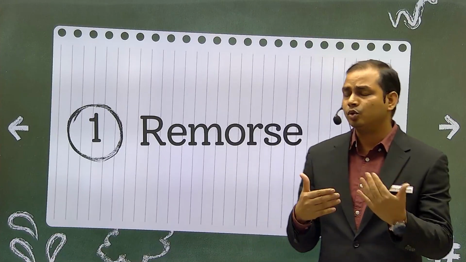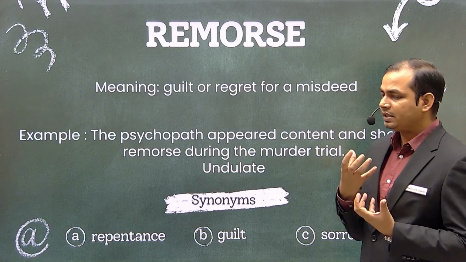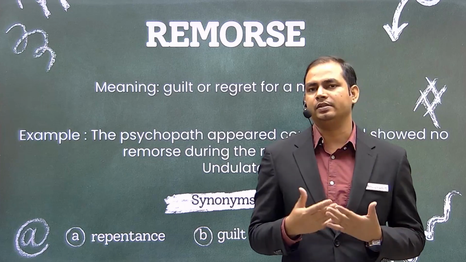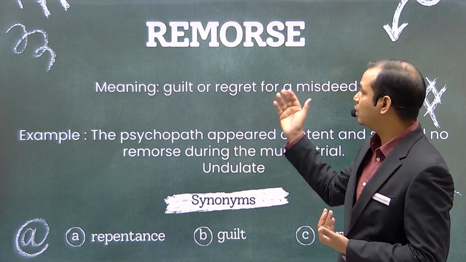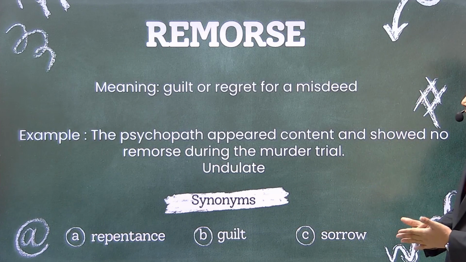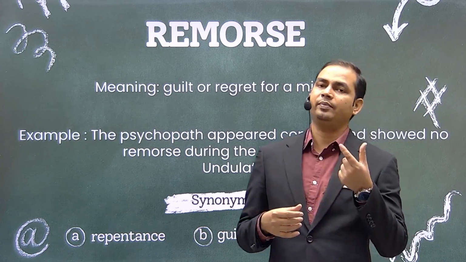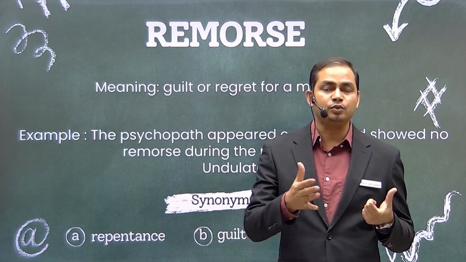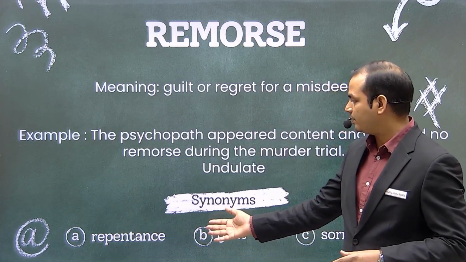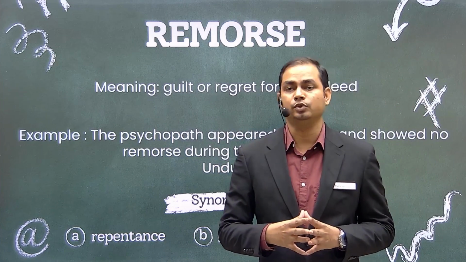Remorse का मतलब होता है ना दुख व्यक्त करना. So guilt or regret for a misdeed. किसी गलत चीजों को करने के बाद किसी तरह का नुकसान पहुंचाने के बाद किसी को एक रिग्रेट की जो भावना आती है, that is called remorse, right? The psychopath appeared content and showed no remorse during the murder trial, right? So कोई व्यक्ति है who had been a psychopath and they do not feel remorse, right? Just because of that quality itself they are psychopath. So repentance, guilt and sorrow are the synonymous terms to remorse.